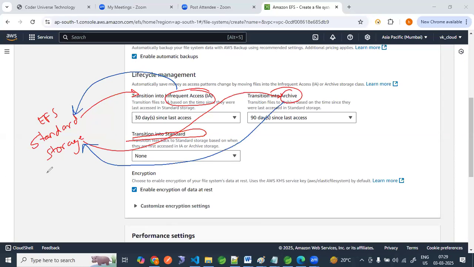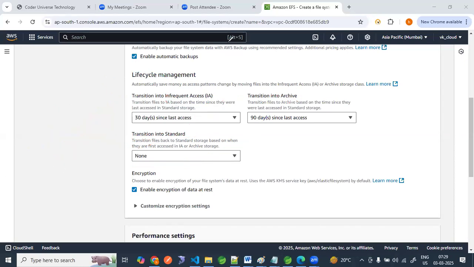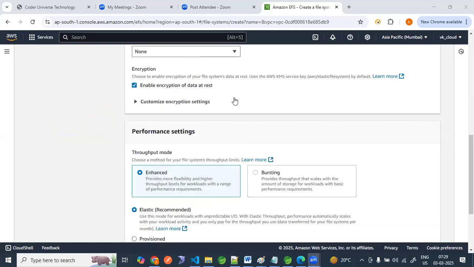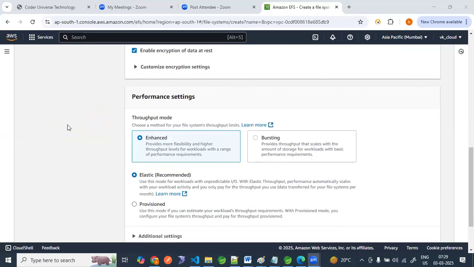Okay, now next, we can enable encryption of data at rest. There are different encryptions, which we will see at the time of encryption and decryption.